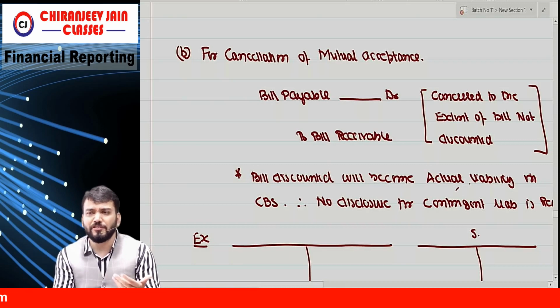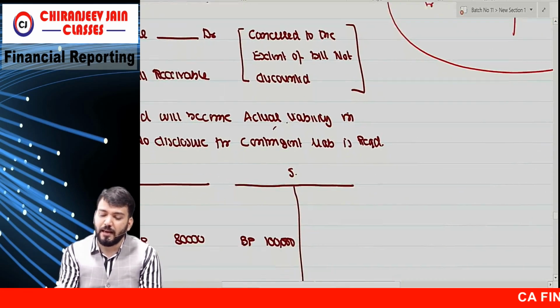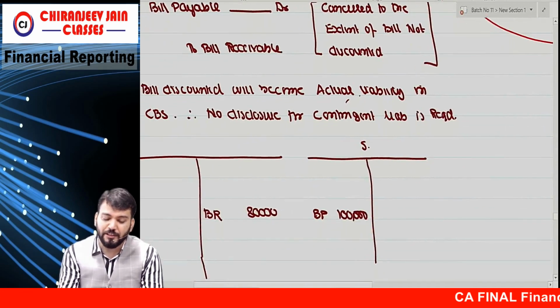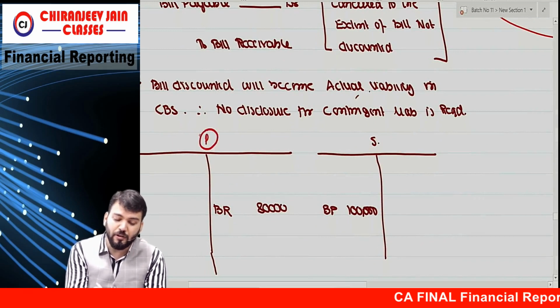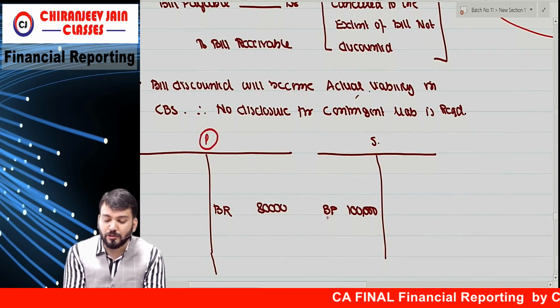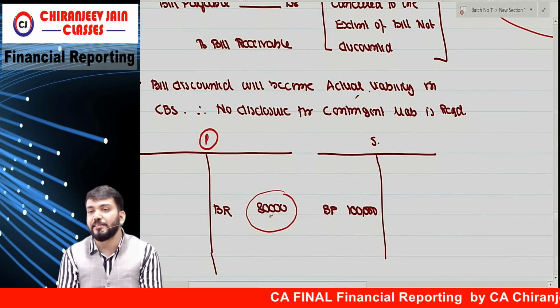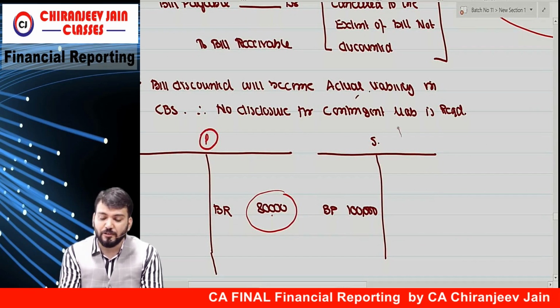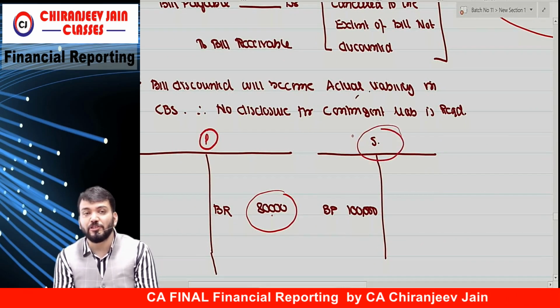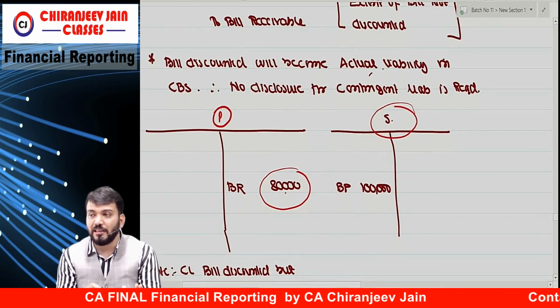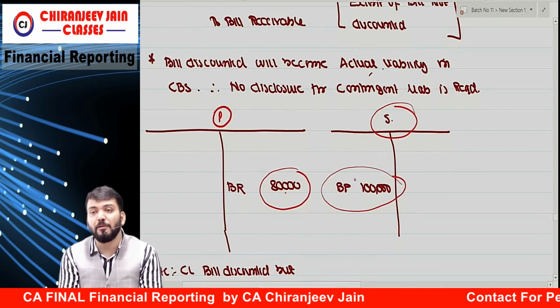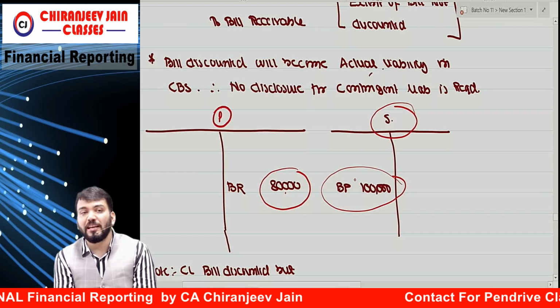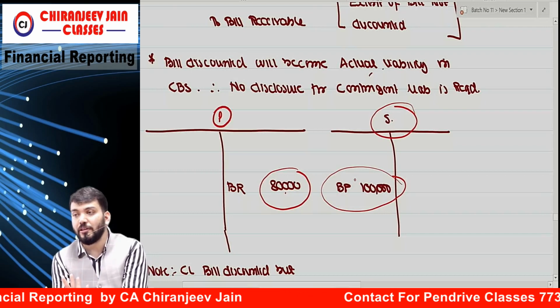You know, the drawer will discount the bill. Suppose parent company is the drawer. Out of total bill of 1 lakh, they have discounted 20,000. But no journal entry will be done in the books of subsidiary company for discounting. That you know. So in their books, bills payable will be how much? 1 lakh. So we'll cancel to the extent of 80,000 only.